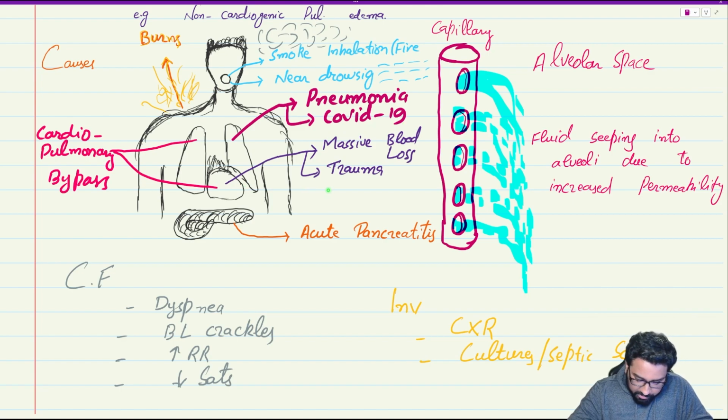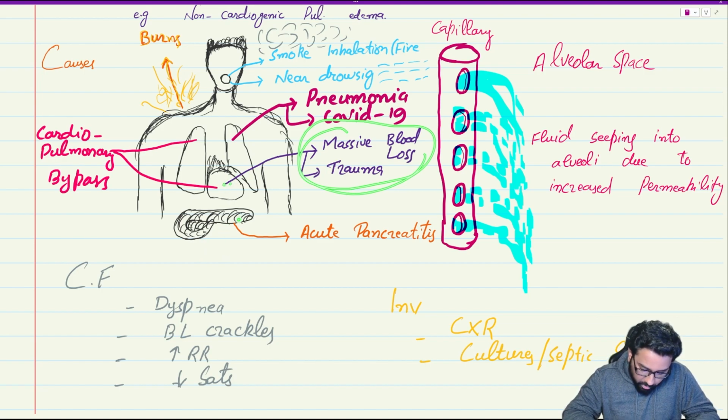Pneumonia can settle into ARDS, COVID. The other, if there is any massive blood loss or if there is any trauma, I have just put it on the heart. Obviously, we know trauma, massive blood loss does not need to be from the heart. Just to remember something to do with blood loss, I have put it on the heart. Pancreas, acute pancreatitis, if we take both organs, cardiopulmonary bypass.